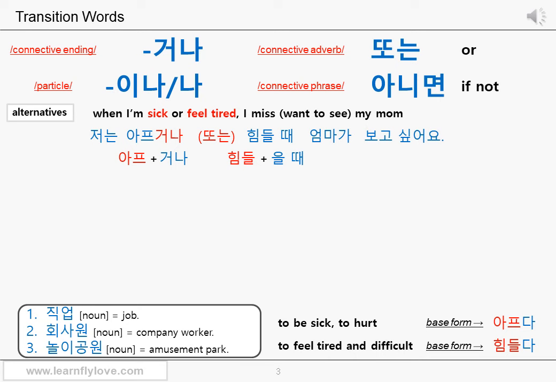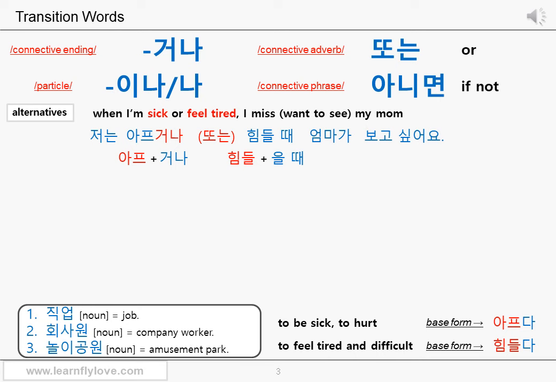Let's take a closer look at this adjective 힘들다 again. We've used feel tired in the English sentence, but the Korean adjective 힘들다 is not simply the translation of the English feel tired. Actually, there is no direct translation for this adjective in English. 힘들다 means something is physically and mentally hard, difficult, tough, and sometimes backbreaking. You can use this adjective to mean you feel tired or something is difficult and tough.